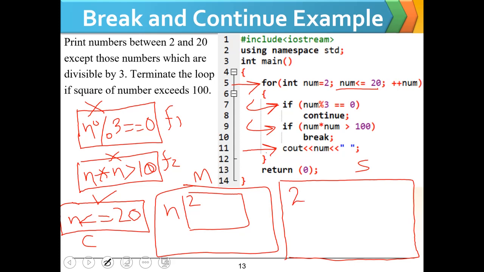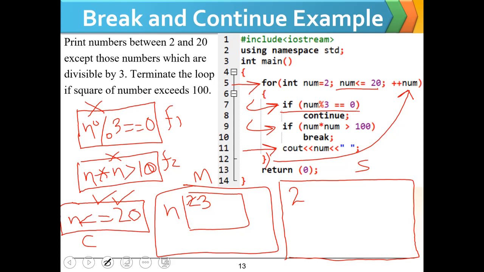When this loop ends, the update statement will be executed and we will get 3 in n. Since 3 is less than 20, this condition is true. When this condition is true, the first if will be executed.